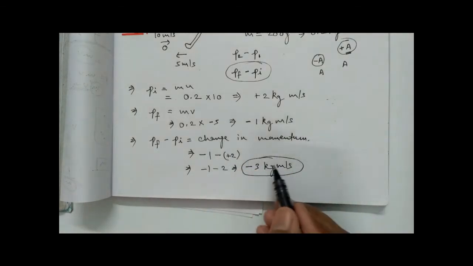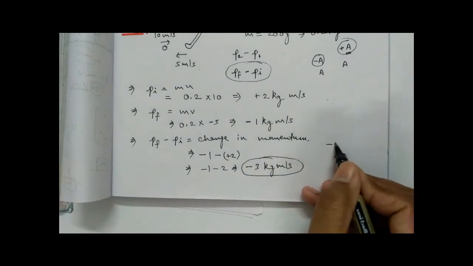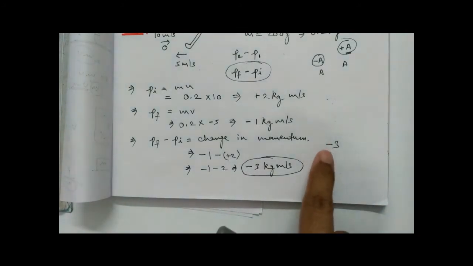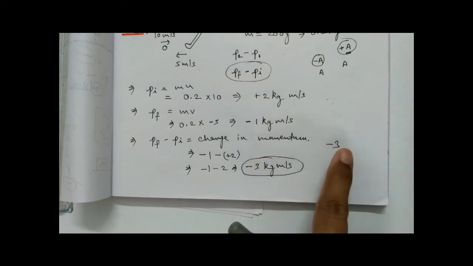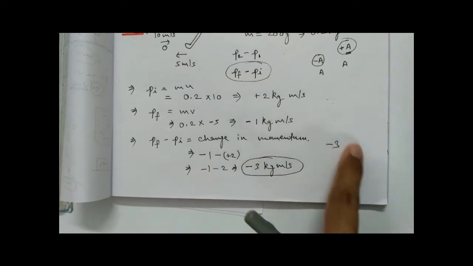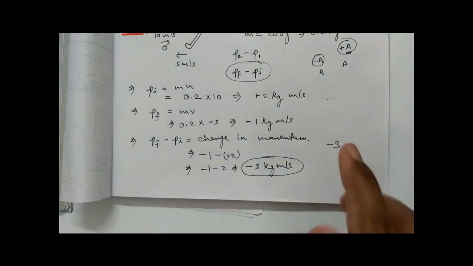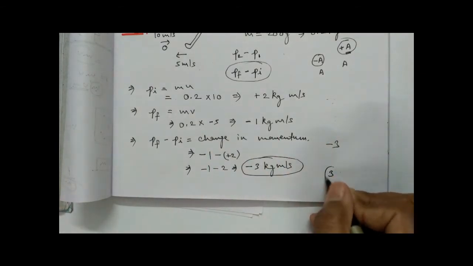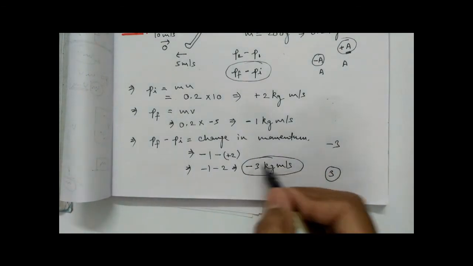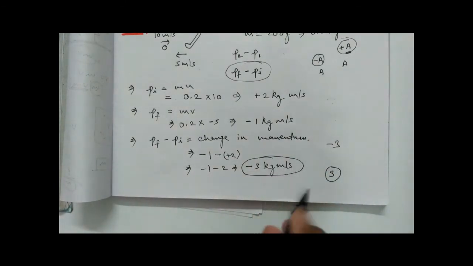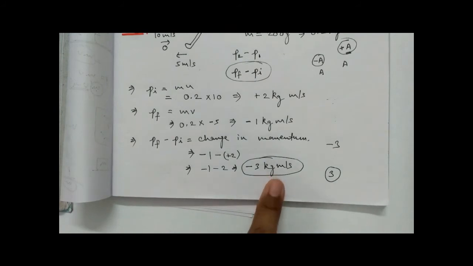Change in the momentum has value minus 3. Okay, and this minus sign indicates the direction. And the value 3 is indicating what? Magnitude. Okay, and they have asked you to calculate the magnitude of change in the momentum. So your answer will be 3. Okay, if you write this entire answer, then still it is correct.